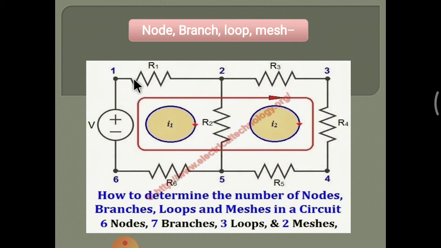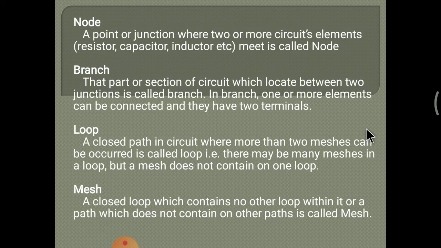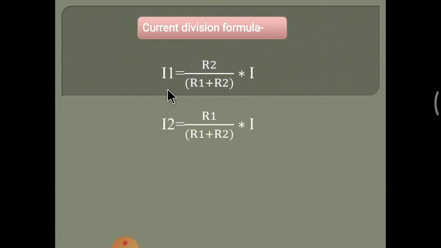I1 is equal to R2 divided by R1 plus R2, into the total current I. Likewise, to find I2, the current through R2, I2 is equal to R1 divided by R1 plus R2, into I.